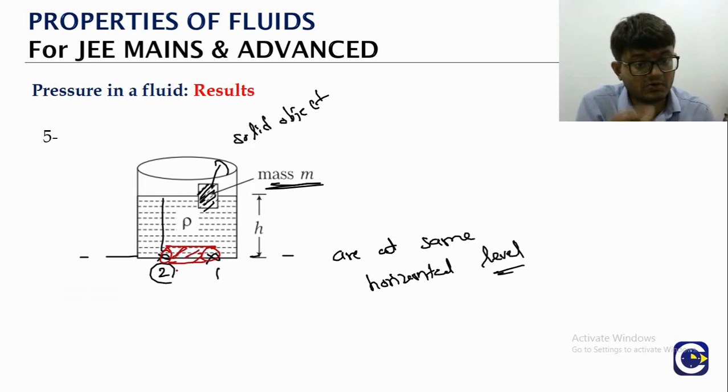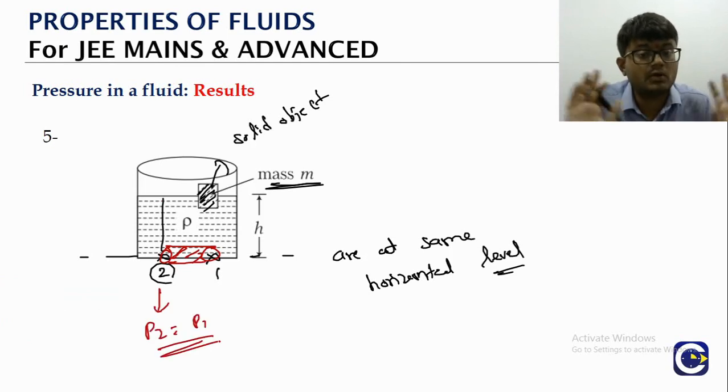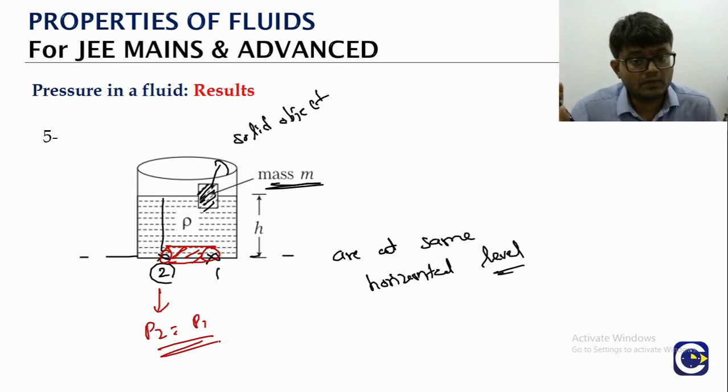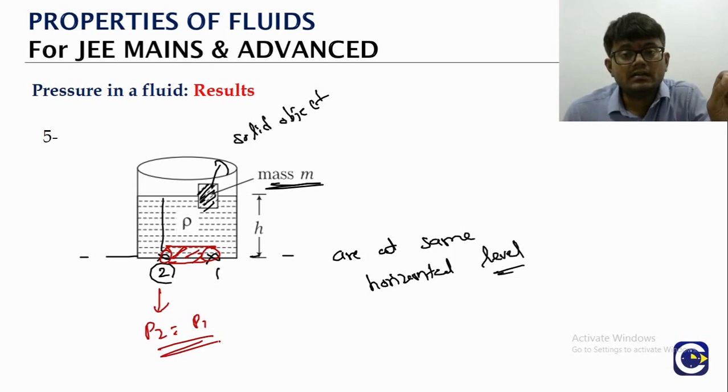If you apply the same concept, the cylinder should be static, which means force balance. So from there, the P2 value will be equal to P1. As long as the liquid is static, irrespective of the configuration, the pressure at points which are at the same horizontal level will be the same.